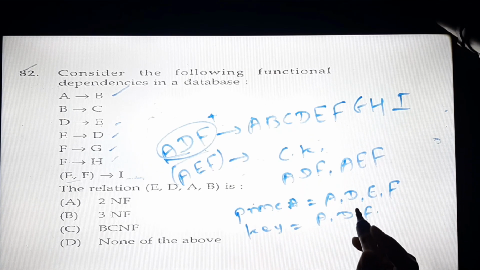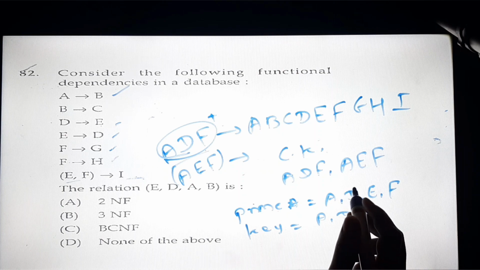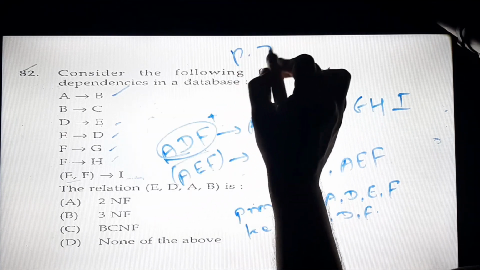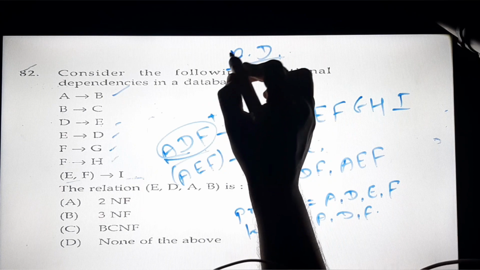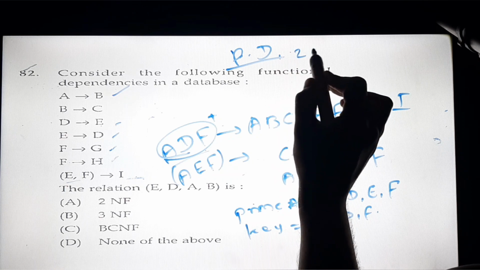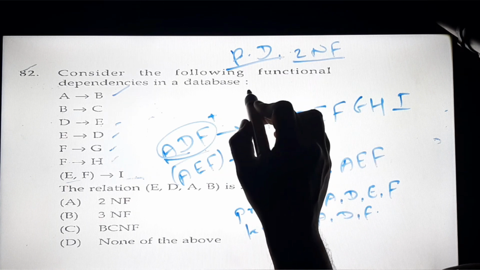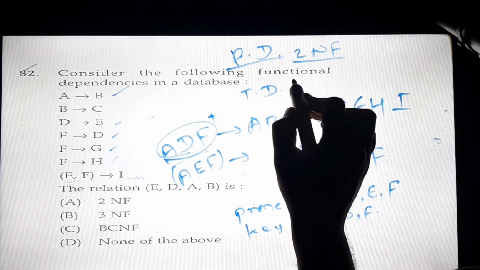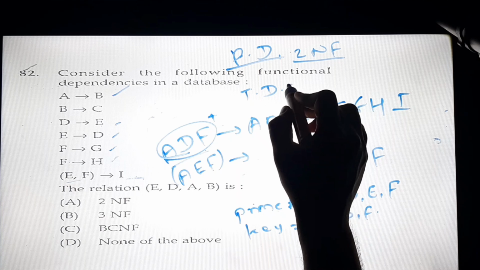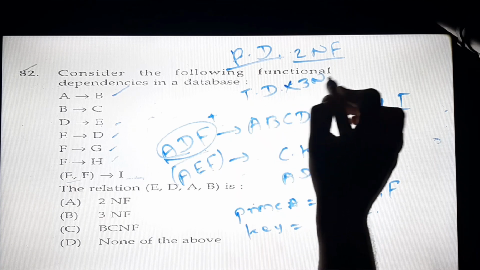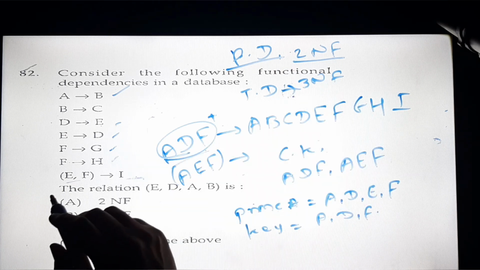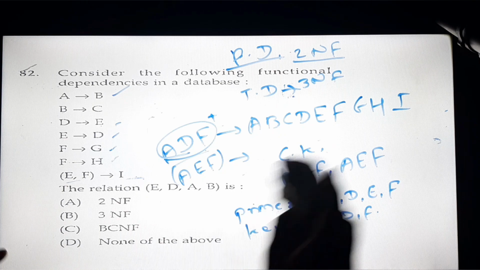Now when we have to check the normal form of the table, we have to find out whether we have partial dependency. If we have partial dependency, then the table is not in 2NF. If partial dependency does not exist, we can say that the table is in 2NF. When the table is in 2NF, we will check for transitive dependency. When transitive dependency is there, the table is not in 3NF. When transitive dependency is not there, we can say that the table is in 3NF. We have to start with 2NF first, because it is already considered to be in 1NF.